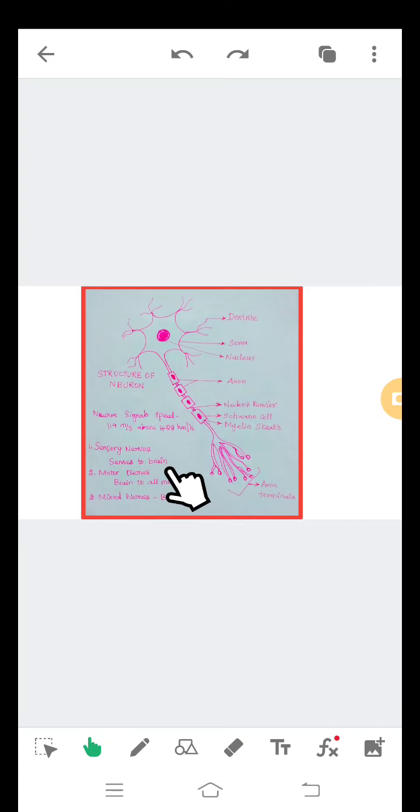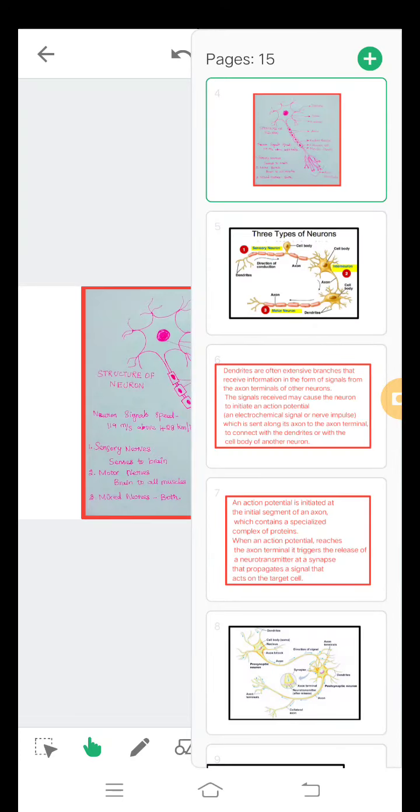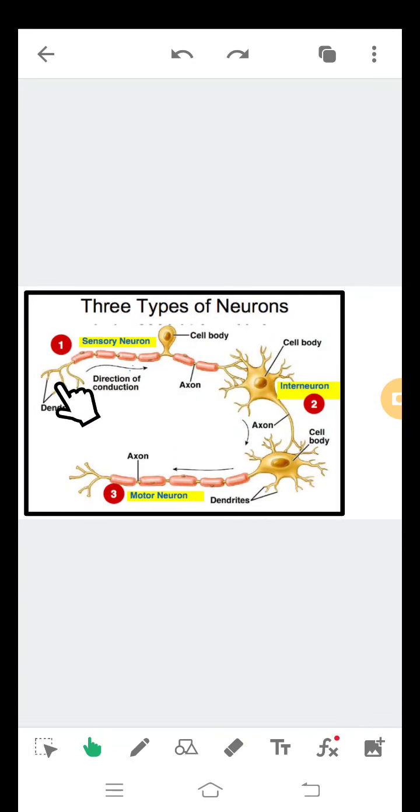That means, see, sensory nerves, function of sensory nerves, it passes the impulse, senses to brain. Motor nerves, it passes impulse brain to all muscles. Mixed nerves, it function of both sensory and motor nerves. So this is the sensory neuron, this is interneuron, this is motor neuron.